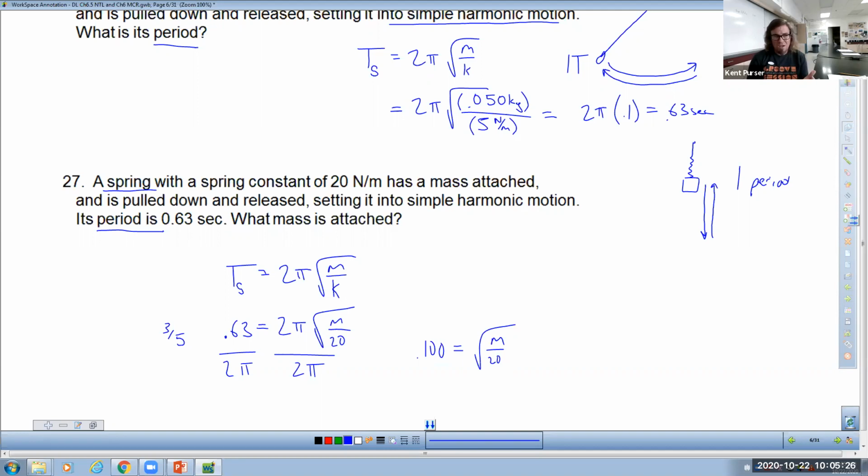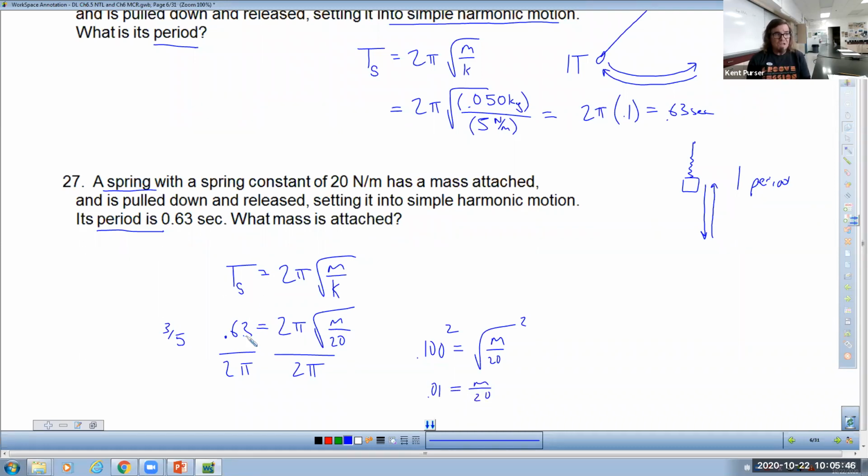Now you might be looking at this like, this is a lot like the pendulum problems, isn't it? We're just solving for the m instead of the L, but it works the same way. So now my next step is I've got to get rid of the square root by squaring. When you square that, this is going to come out to be 0.01, and then the square root sign is gone.